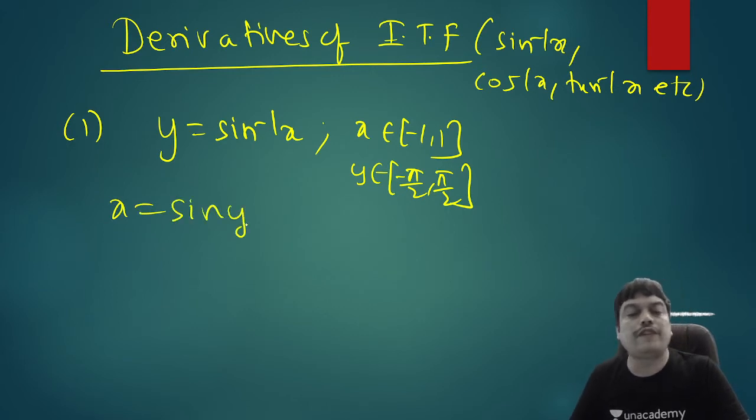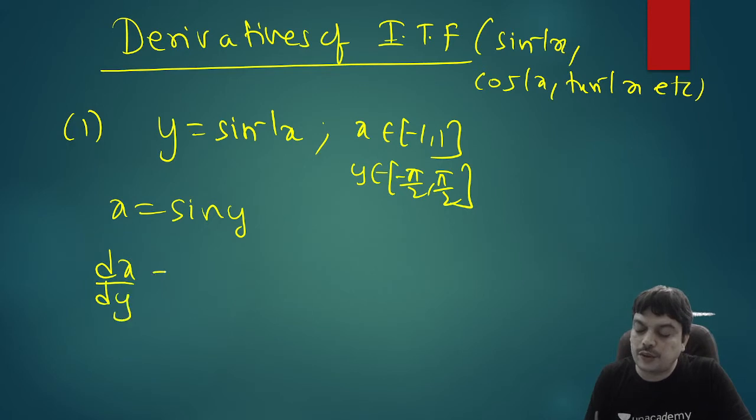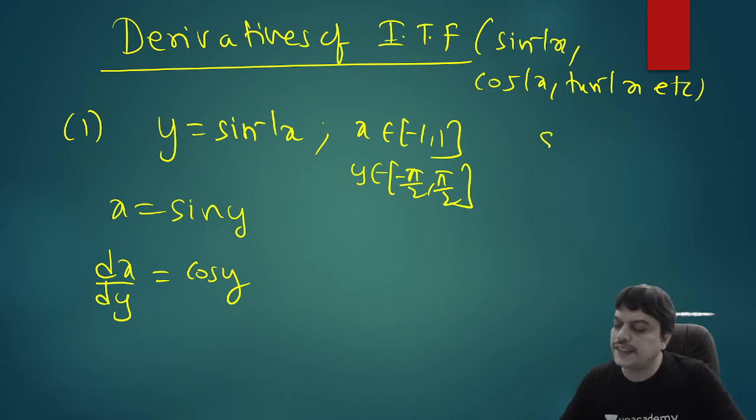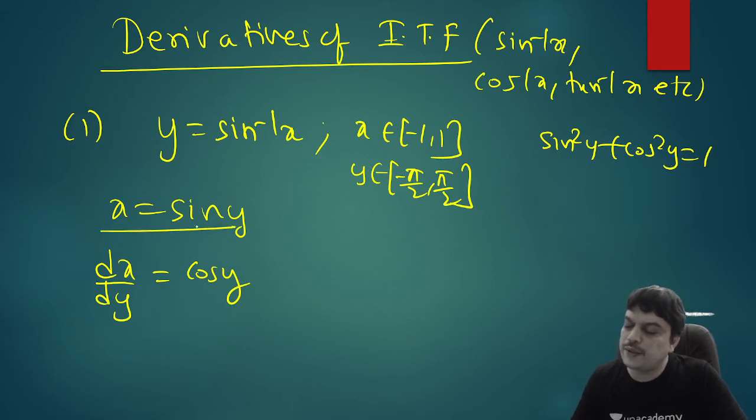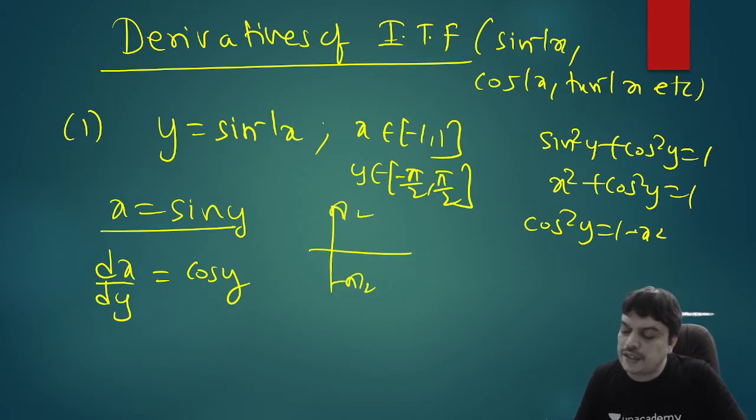So whenever x is a function of y, instead of finding dy by dx, we would easily find dx by dy and take reciprocal. So let us write down dx by dy. The derivative of this is going to give you cos y. And after you get cos y, since you know that sine square y plus cos square y is 1, if sine y is x here, you can say x square plus cos square y is 1. So for cos square y, you will get 1 minus x square. And you can see that minus pi by 2 to pi by 2 is in first and fourth quadrant and cos is positive. So when you're writing the value of cos y there, you will actually get plus or minus root of 1 minus x square, with plus or minus.